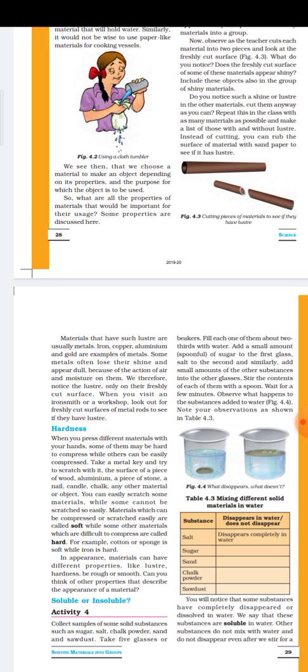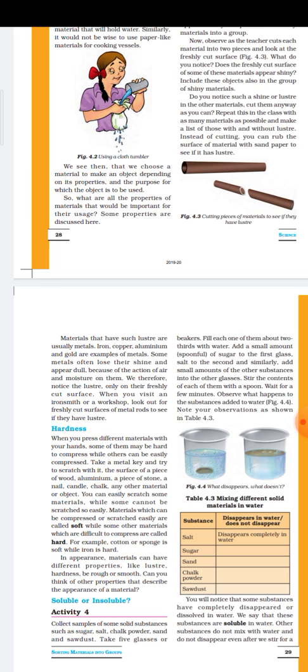Hardness or toughness. Each and every material is not hard. Some materials are very hard, on the other hand some materials are very soft. So on the basis of hardness and softness we can categorize the materials into two groups. The materials which are very soft we can categorize into one group. On the other hand, the materials that are very hard we can categorize into another group.